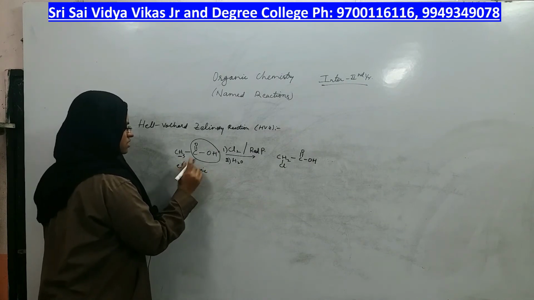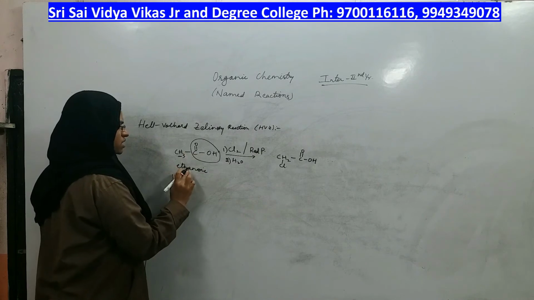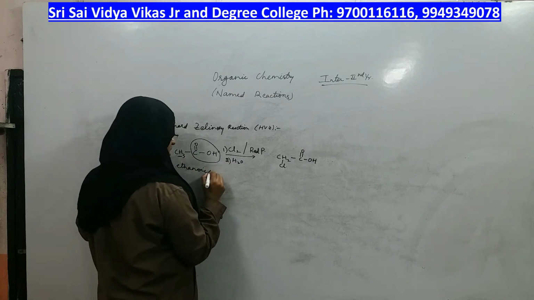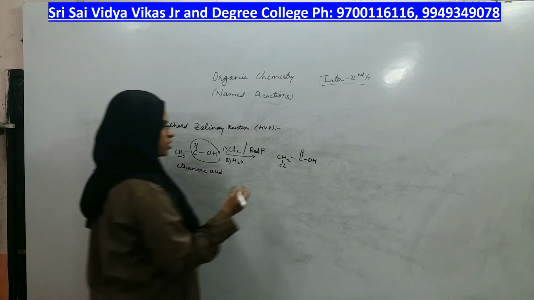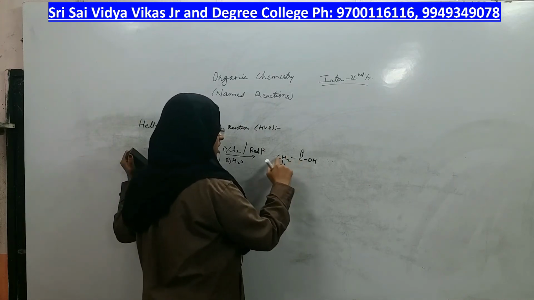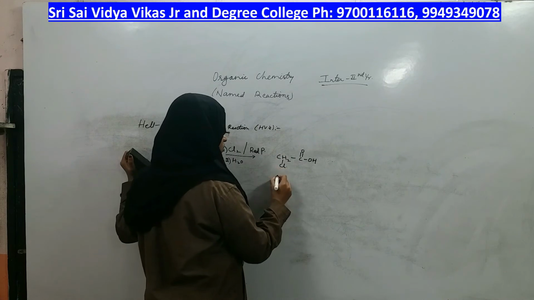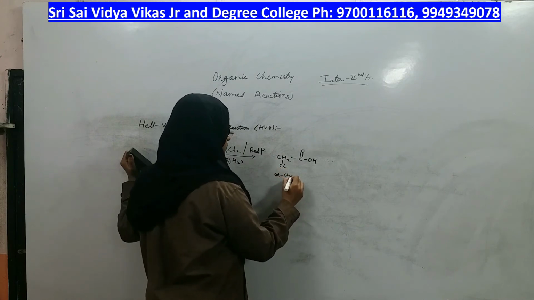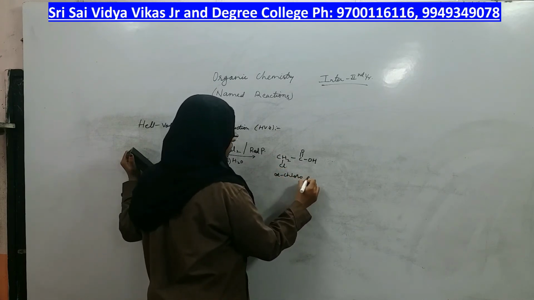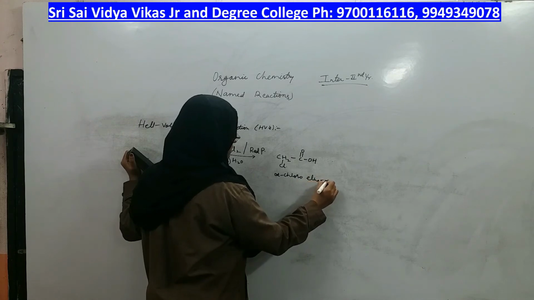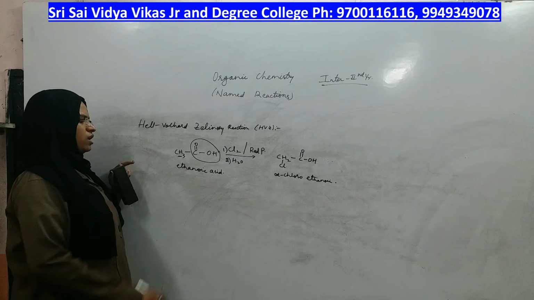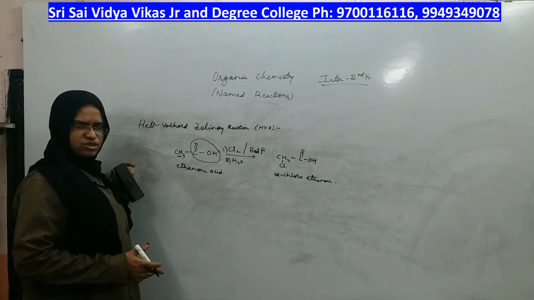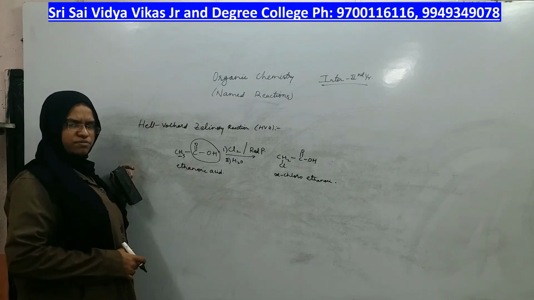Ethanoic acid. 1, 2: 2 carbons means eth, carboxylic acid means oic acid. Ethanoic acid is the name. What is the name of the product? This is an acid. Alpha carbon is this, having the chloro group. So alpha chloroethanoic acid. You can call it 2-chloroethanoic acid also. Always ethanoic acid only should be possible. Other acids we cannot take.